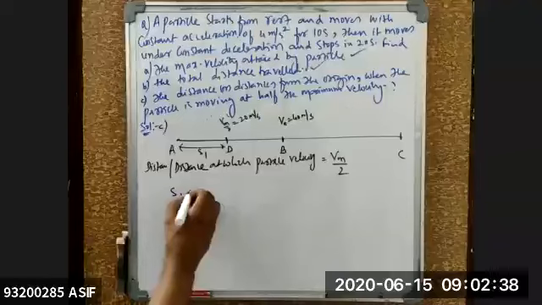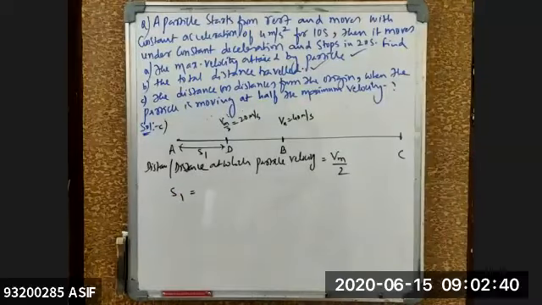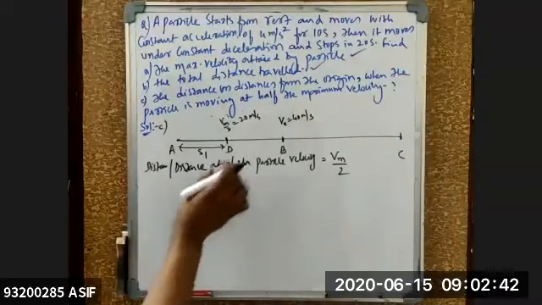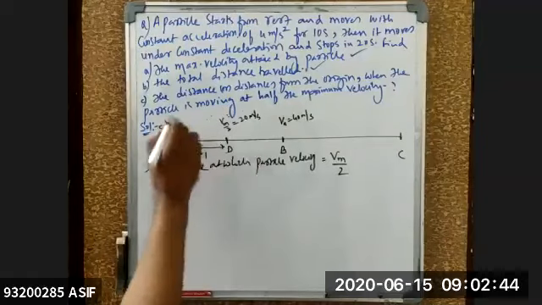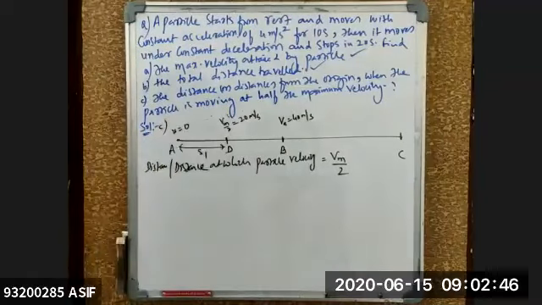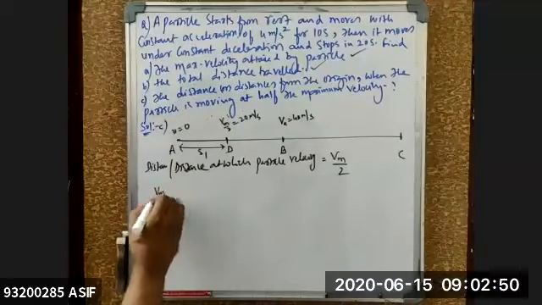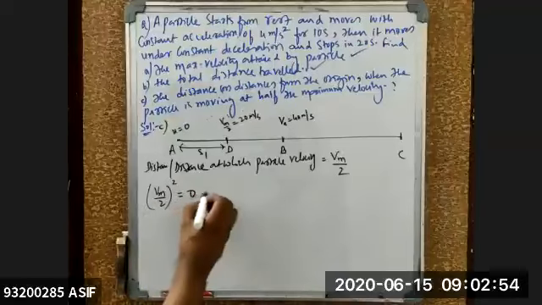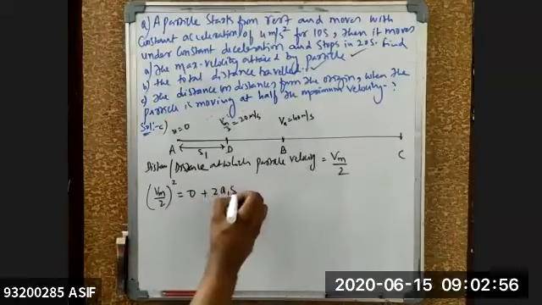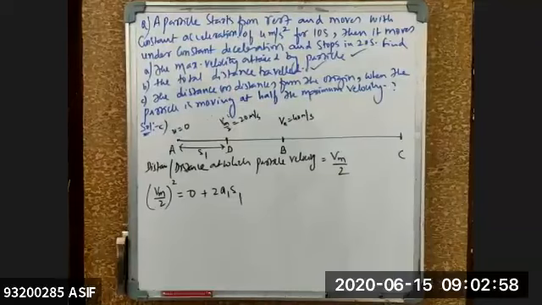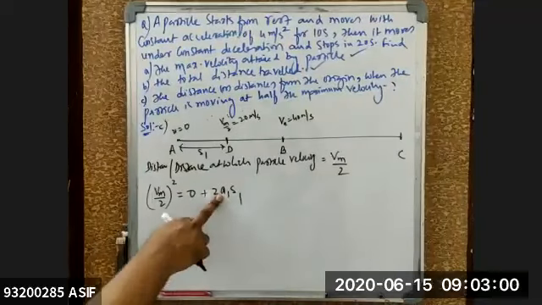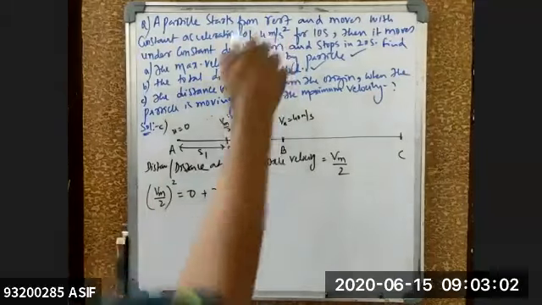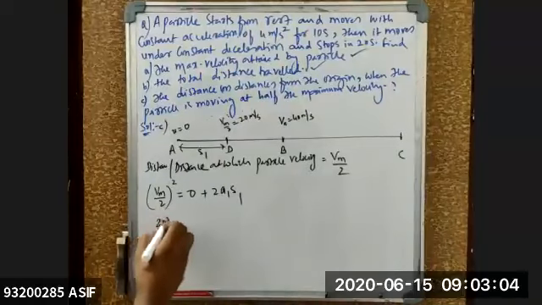S1 is what we need to calculate. The velocity at D is Vm by 2, which is 20, and the initial velocity is 0. So I'm using the relation V square minus U square equals 2 A S. Vm by 2 whole square equals 0 plus 2 into A1 into S1. The value of A1 is already known, it is 4. So Vm by 2 is 20 square.